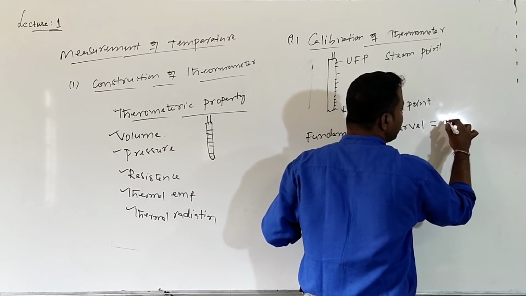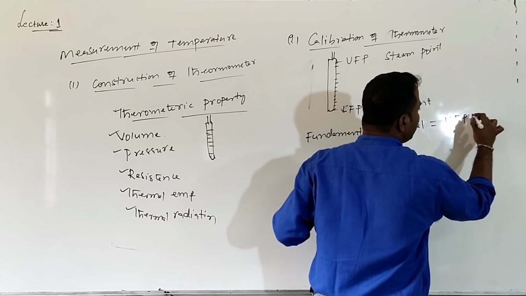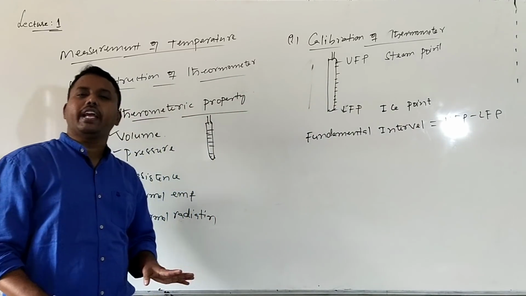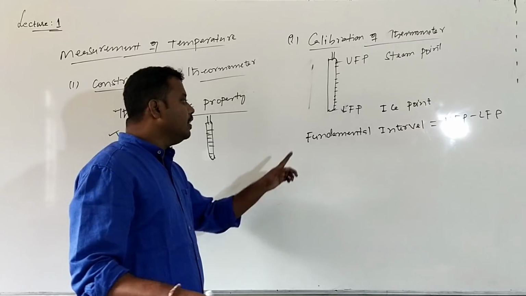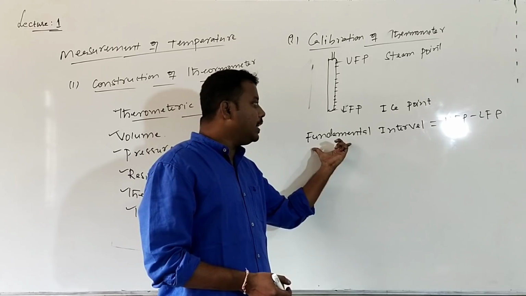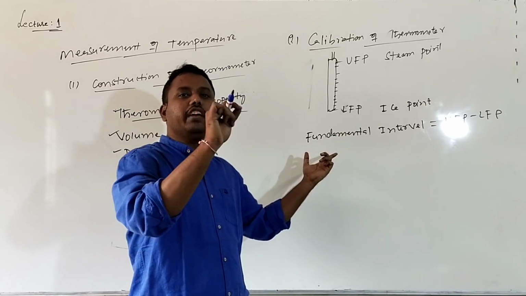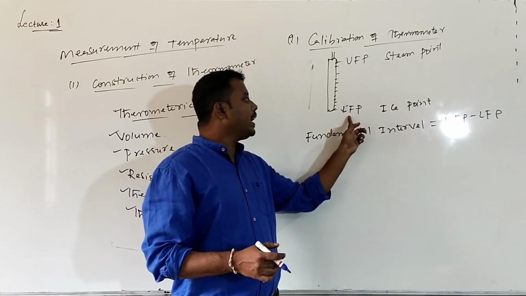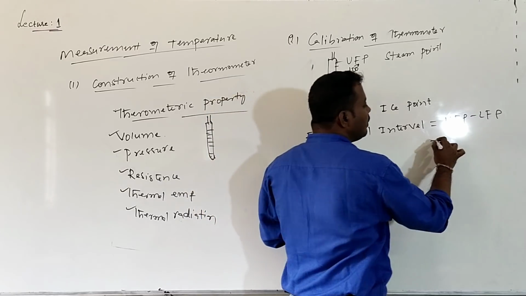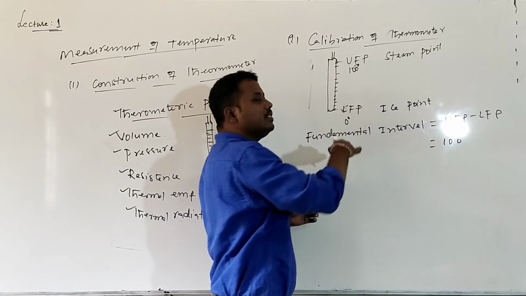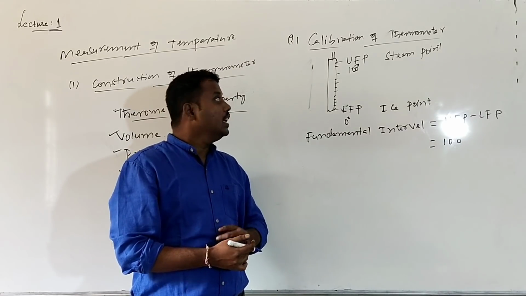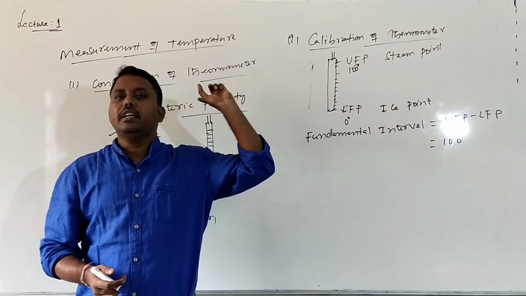Fundamental interval is the difference between the upper fixed point and the lower fixed point. Whatever thermometer scale you take, we need to find the thermometer's fundamental interval. We discussed that the fundamental interval is divided into a number of equal parts. For example, take lower fixed point 0 and upper fixed point 100. So what is the fundamental interval value? 100. So the total space is divided into how many equal parts? 100 equal parts. This is the second step for measurement of temperature.